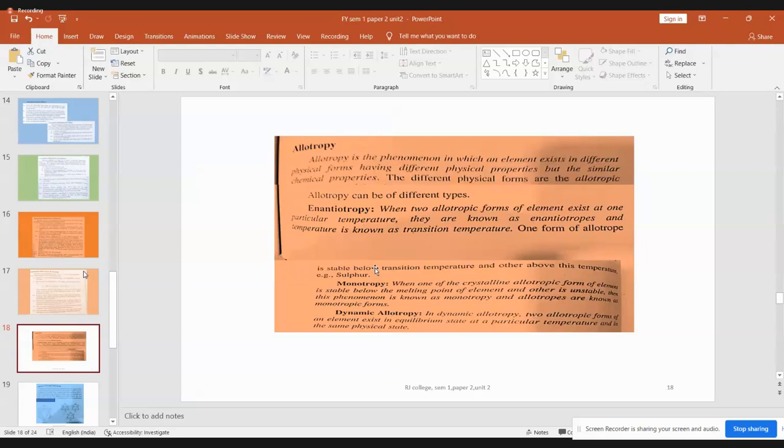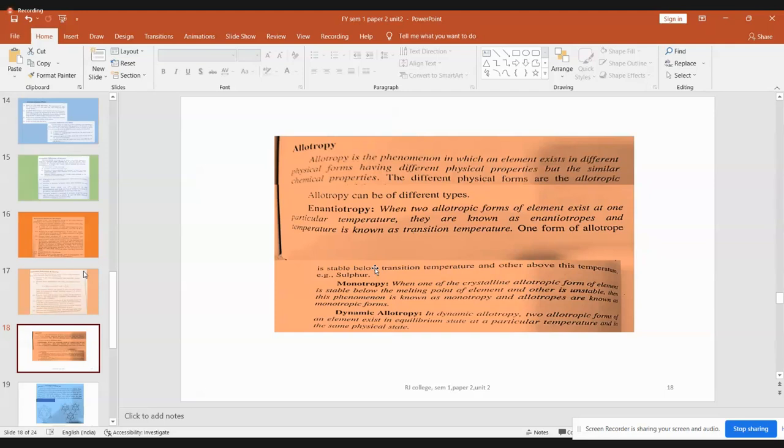You can interconvert one form of sulfur to another form by passing through a certain temperature, and that temperature is the transition temperature. So fixing the transition temperature, below that temperature, one form of sulfur will be stable, and after crossing the transition temperature, the other form of sulfur would be more stable.